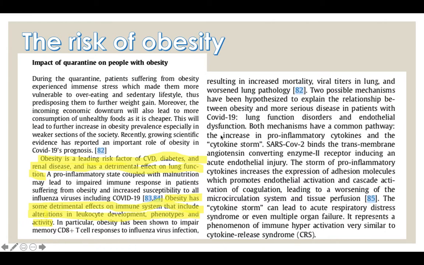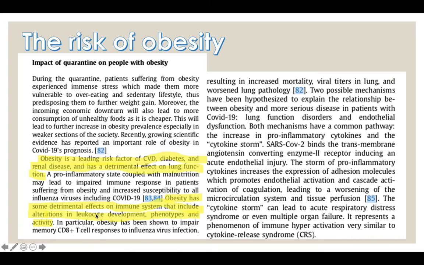The risk of obesity. Obesity is associated with an increased risk of developing cardiovascular disease, particularly heart failure and coronary heart disease. The mechanisms through which obesity increases cardiovascular disease risk involve changes in body composition that can affect the hemodynamics and alter the heart structure.